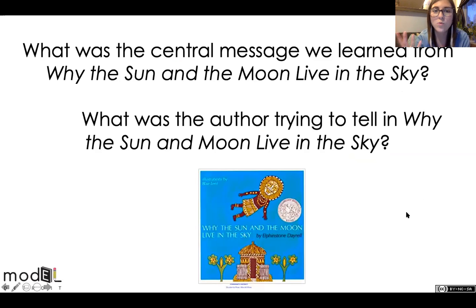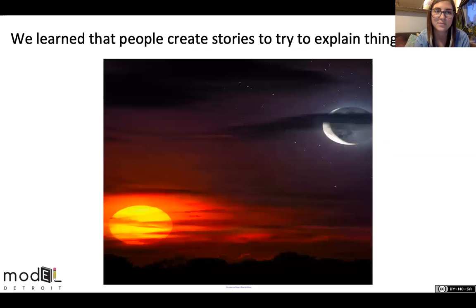So, what was the author trying to tell us in The Sun and the Moon Live in the Sky? Why did the author even write this book? He was like, I have a really cool idea and I think I'm just going to write it on paper. But what was the meaning behind it? There's always a meaning behind things. We learn that people create stories to try to explain things in nature. And so that's kind of how the stories Mrs. Garbizo came to tell us, especially the one about how the moon was made out of shale and all those rocks and seashells, right?